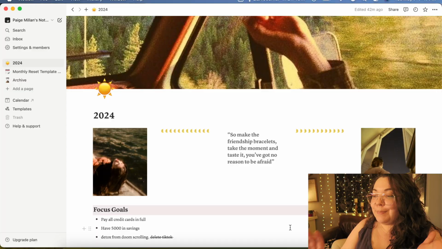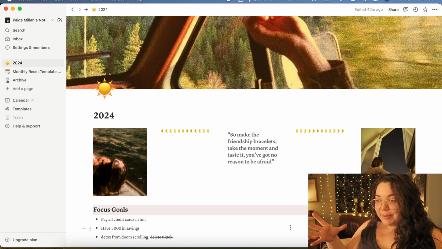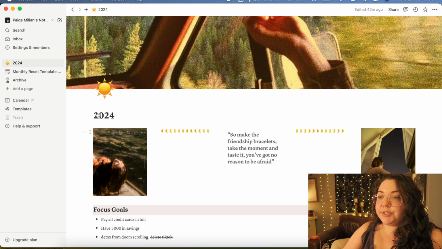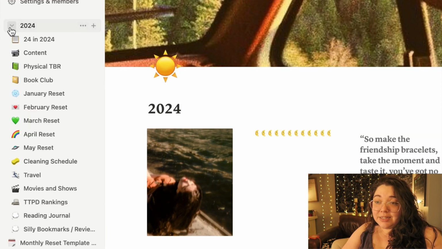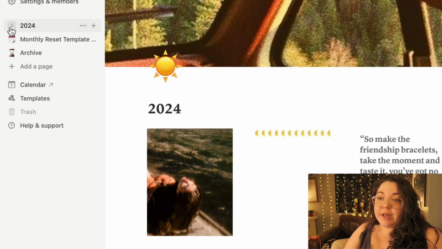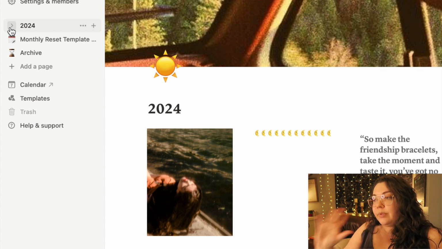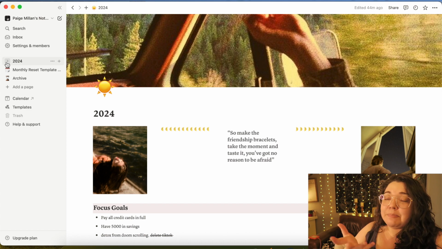So we're going to start on my Notion page, and I should probably screen record that so you can actually see it. Starting off, we have my landing page. I don't come here a lot. I just have it set up so that I can toggle on the left and expand my view and close it out when it gets a little overwhelming and I don't want to see it all. Here I just have it set up in a very basic way.